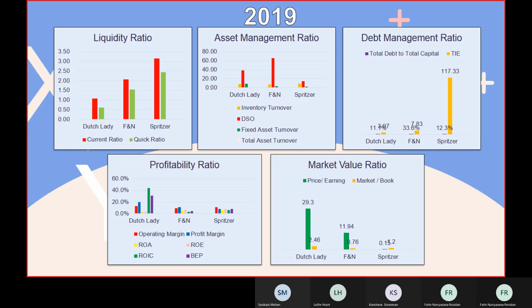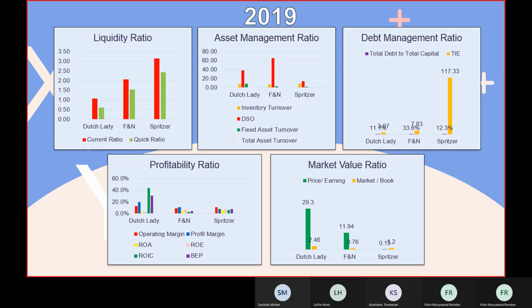FNN is highest for total debt to total capital, and Spritzer is the highest for times interest earned. Profitability ratio is also the same as before, it was Dutch Lady. And for the market value ratio, Dutch Lady is also the highest for both ratios.